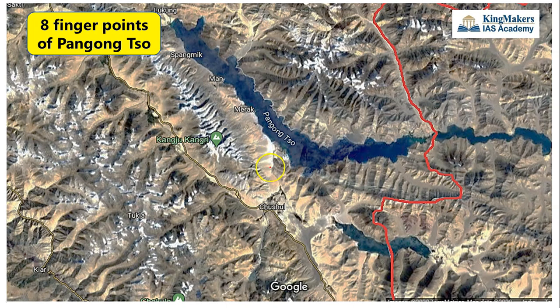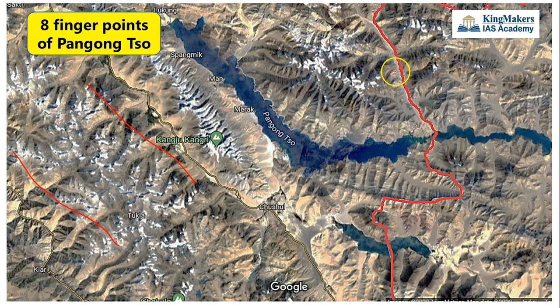So this is a satellite image of the same Pangong So Lake. If you could see, this is the Karakoram mountain. We are having Karakoram mountain ranges here. To the north of the Karakoram mountains, we are having Pangong So Lake. To the north of the Pangong So Lake, we are having this region. This region consists of a set of ridges.